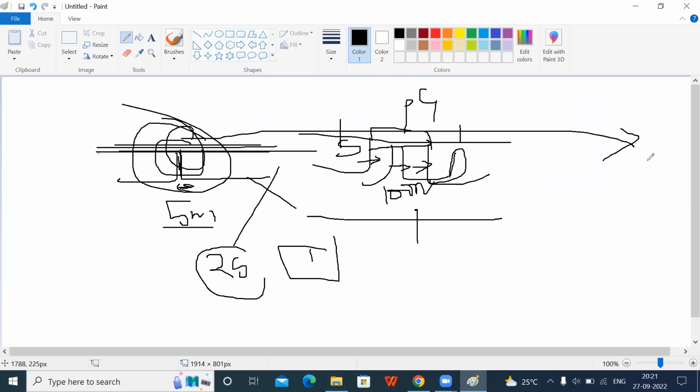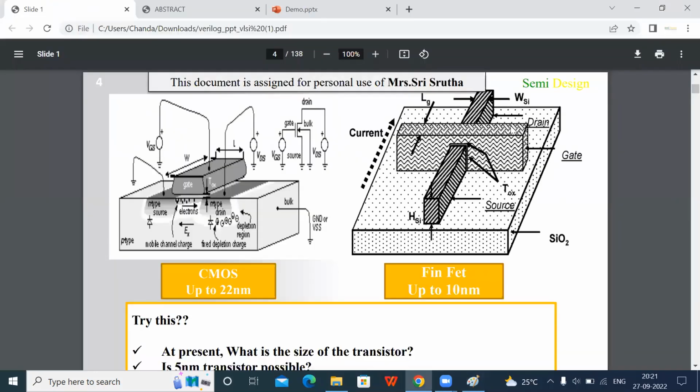So that's why we are using the FinFET. From CMOS we are just changing the direction of the source and the drain. In FinFET, the source and the drain are connected in a different manner. We can avoid some current leakage and some short circuit effects, up to 10 nanometers. Then there is the gate all around. If you are interested, you can go through all those concepts.